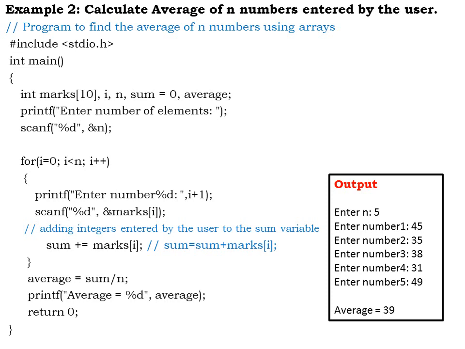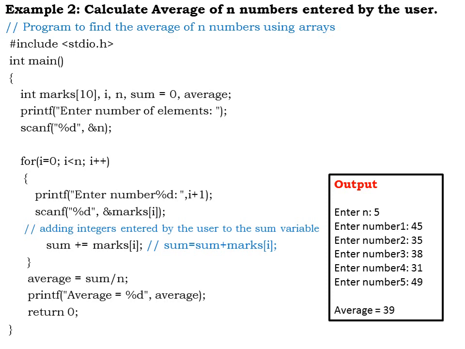After that there is another statement written inside this for loop: sum plus equal to marks of i. So here sum is equal to sum plus marks of i. Marks of i contains the first value, sum is equal to 0. So 0 plus whatever value I have stored inside this array at the index location will be added with sum, and the result is stored in sum.